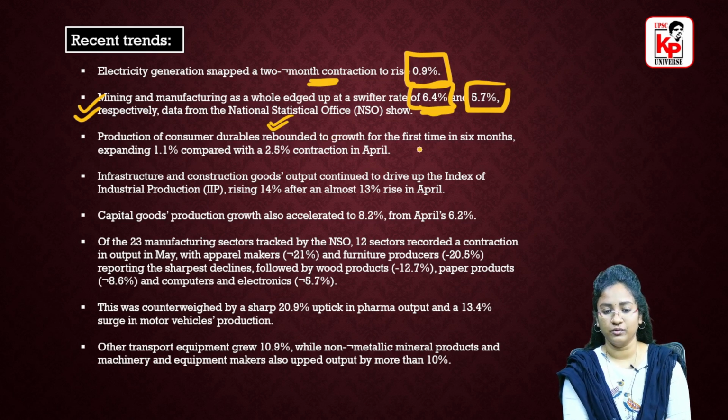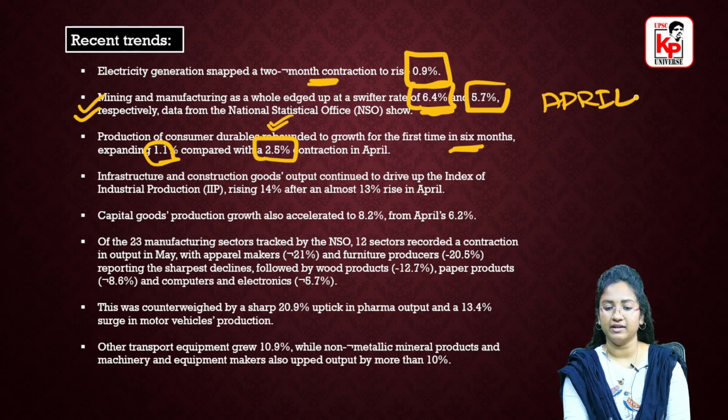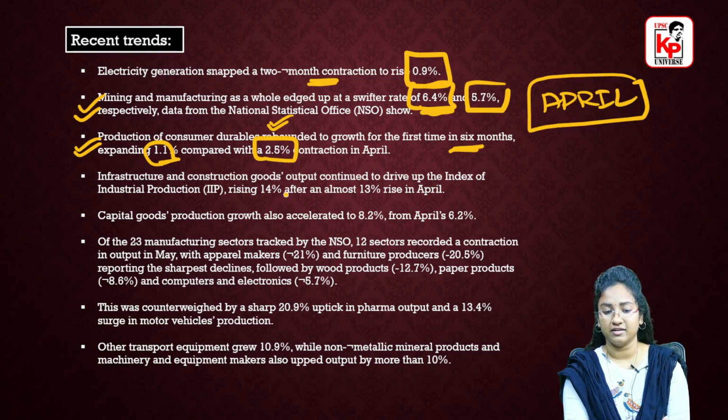So it has again come back to growth for the first time in 6 months, expanding 1.1% compared to a 2.5% contraction in April. So here we have the comparison of data with April months. If you look at the data from April, this is what has happened. It has expanded 1.1%, and infrastructure and construction goods output has continued to drive up the IIP, rising 14%, right? And capital goods production growth has also increased from 6.2% in April to 8.2% in May.